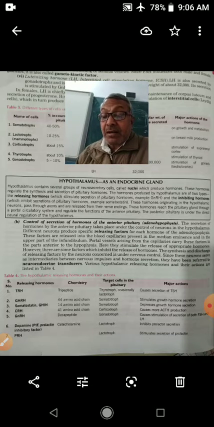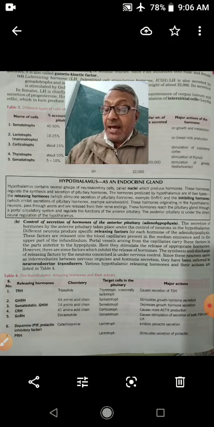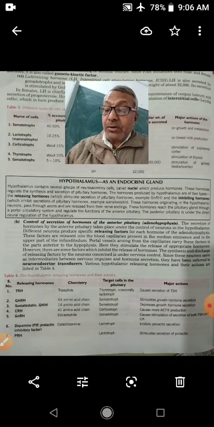Next is corticotrope releasing hormone, CRH. Corticotrope releasing hormones stimulate corticotrope cells in the pituitary. Then there is secretion of adrenocorticotrophin hormones.